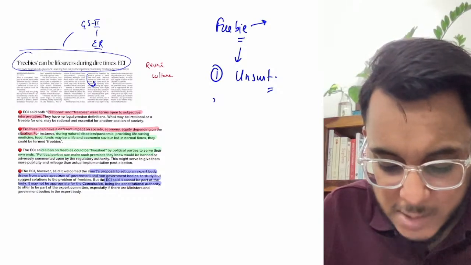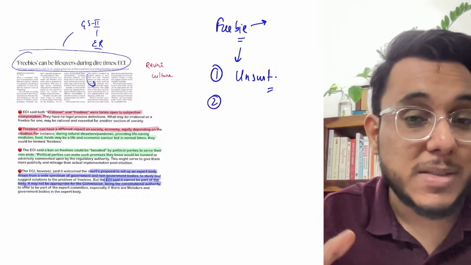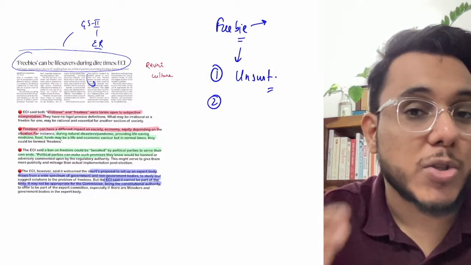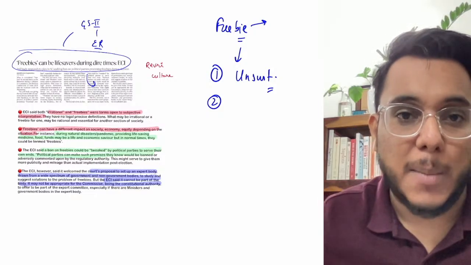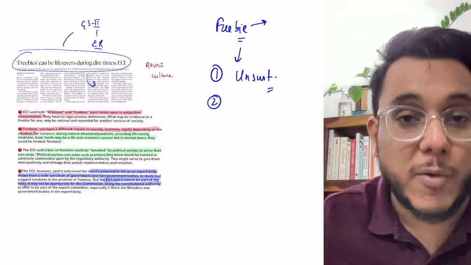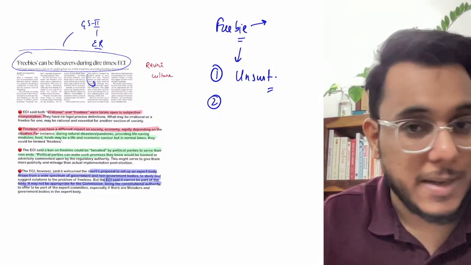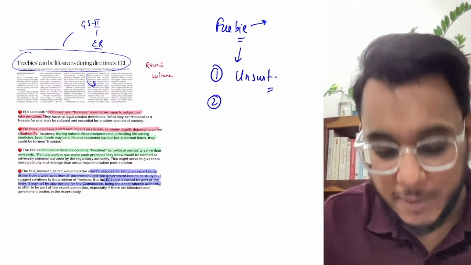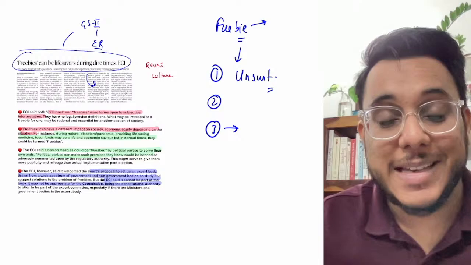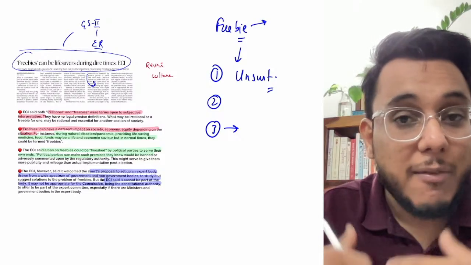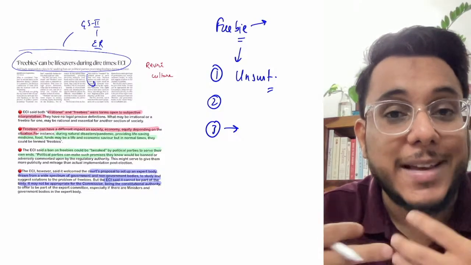Moreover, many times this freebie comes at the cost of development. You are being given a mixer grinder, scooty, etc., but that money could have been used for health, education and all such things. So these freebies come at the cost of development. Then thirdly, freebies put the voters into a kind of wrong illusion.